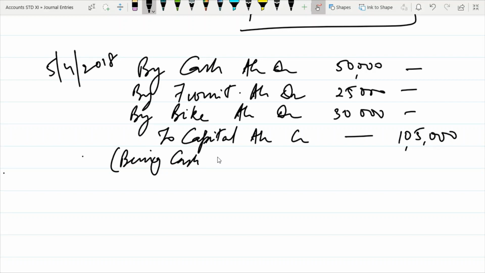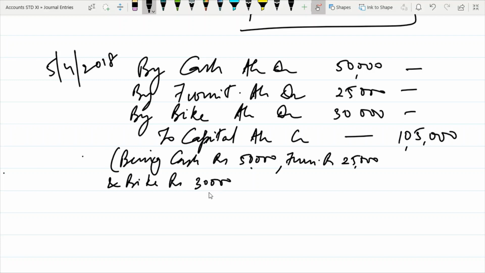And here you can put a narration: being cash rupees 50,000, furniture rupees 25,000, and bike rupees 30,000 introduced as capital by Tony, by Mr. Tony.